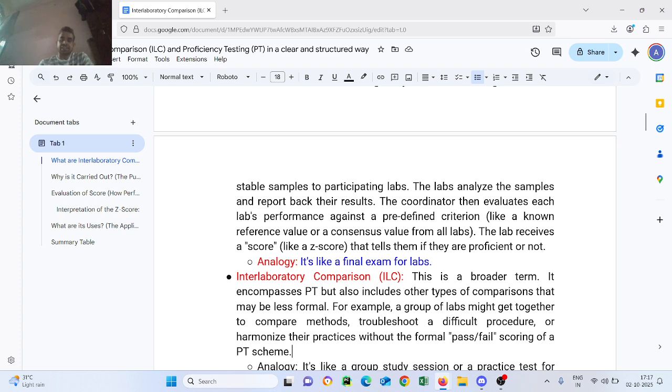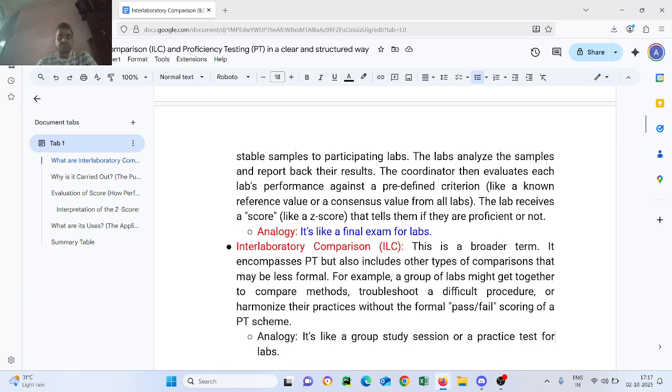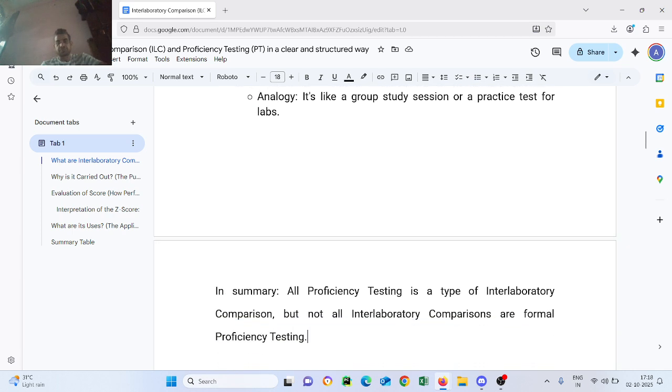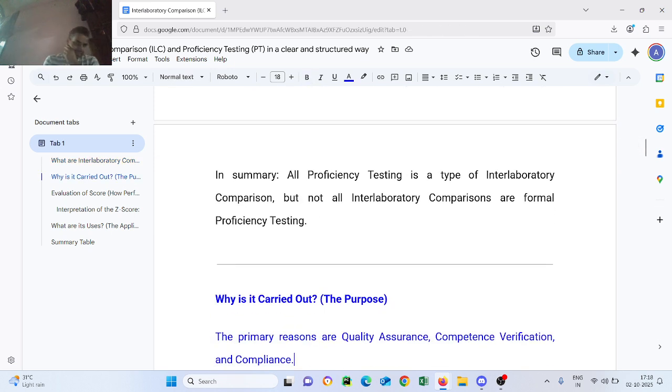Interlaboratory comparison, ILC, is the broader term. It encompasses PT but also includes other types of comparison that may be less formal. For example, a group of labs might get together to compare methods, troubleshoot a difficult procedure, or harmonize their practices without the formal pass-fail scoring of a PT scheme. Analogy: it is like a group study session or a practice test for the labs. In summary, all proficiency testing is a type of interlaboratory comparison, but not all interlaboratory comparisons are formal proficiency testing.